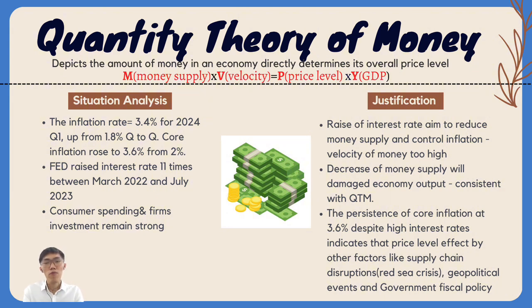Justification. The rise of interest rates aimed to reduce the money supply and control inflation, but as we see, US inflation is increasing, so this may show that the velocity of money is too high. Secondly, a decrease of money supply will damage economic output. This is proved by the decline of US GDP, so this is consistent with our quantity theory of money. Last but not least, the persistence of core inflation at 3.6% despite high interest rates indicates that the price level is affected by other factors such as supply chain restrictions, the Red Sea crisis, geopolitical events, and government fiscal policy, like the US government encouraging investment.